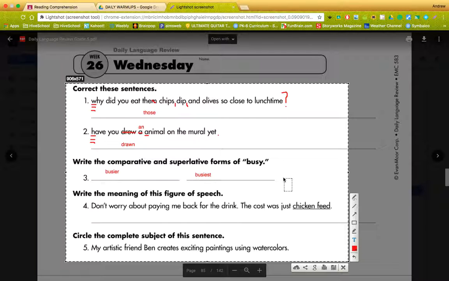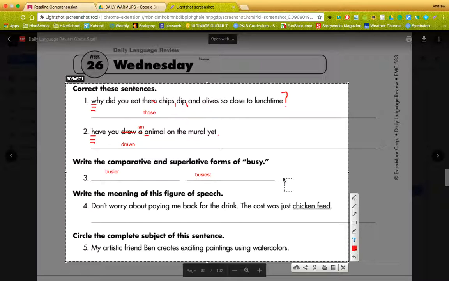Write the meaning of this figure of speech. Don't worry about paying me back for the drink. The cost was just chicken feed. So they're saying, don't worry about paying me back for a drink. The drink probably didn't cost that much. The cost was just chicken feed. So chicken feed simply means it didn't cost that much. Chicken feed doesn't cost much, and that's where that figure of speech came from.